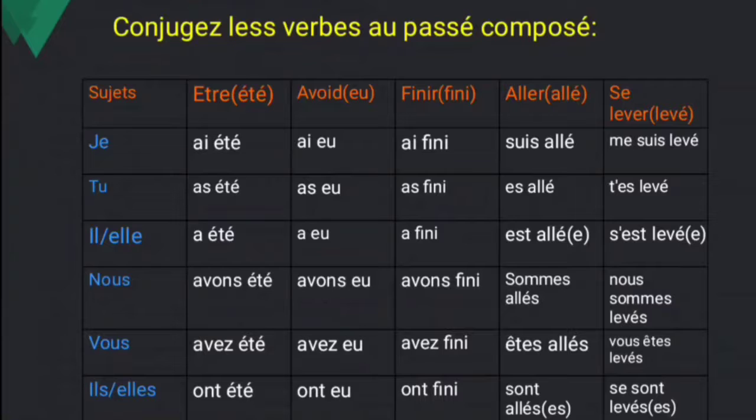And aller verb. So the finir verb is not in that 16 verb list, so you have to choose the avoir verb only. And next, the aller verb. In the 16 verbs, the aller verb is there. So you have to take the être conjugation. So je suis allé, I went. Tu es allé, il est allé, elle est allée, nous sommes allés, vous êtes allés, ils sont allés, elles sont allées. See, when you are conjugating with être, it agrees with the gender. See the endings for this, allé and allés, that is the plural.